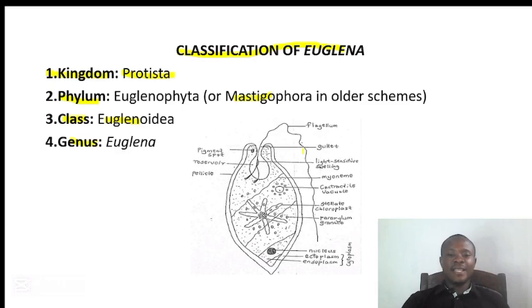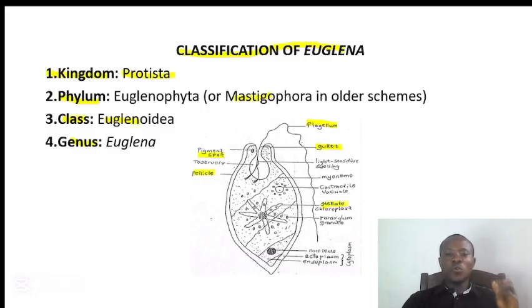So this is the diagram of a euglena. So you have to pause and learn how to label this diagram correctly. We have the eye spot that is used for sensitivity. We have the flagellum that is used for movement. We have the gullet for passage of food. We have the pellicle for protection.